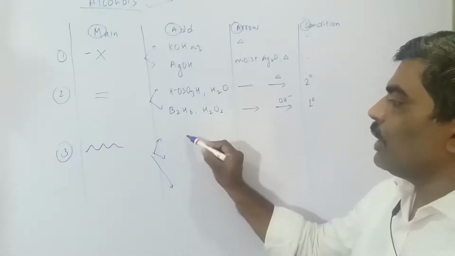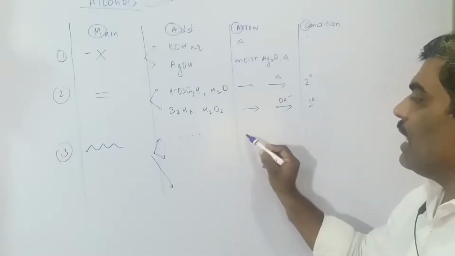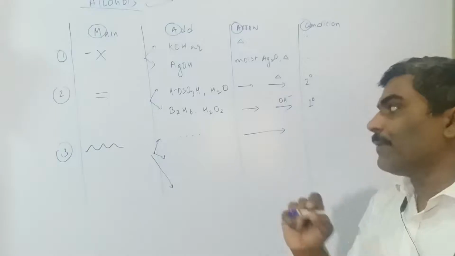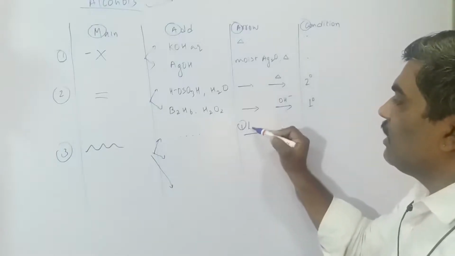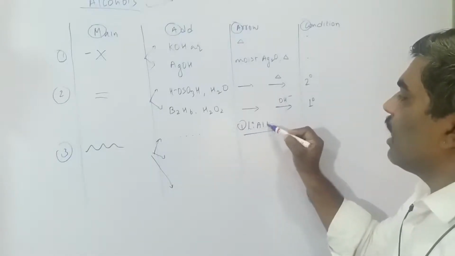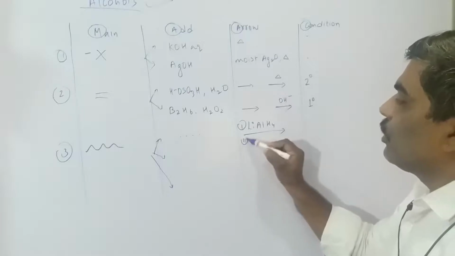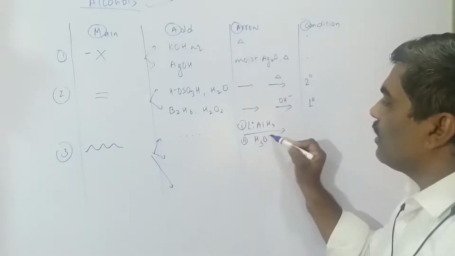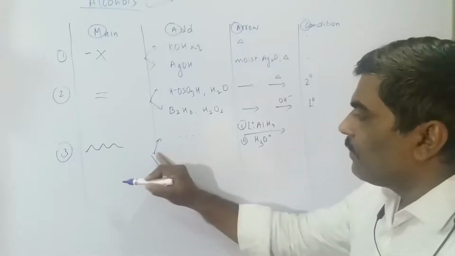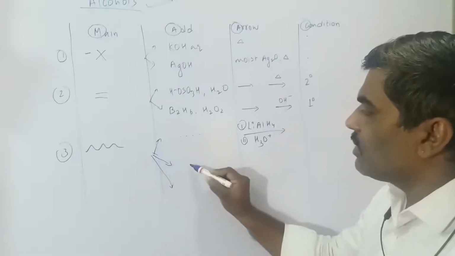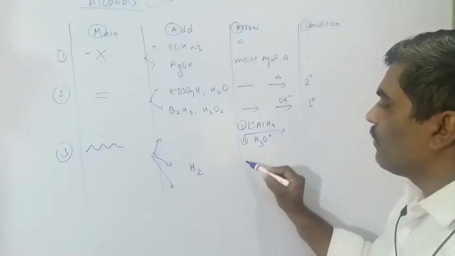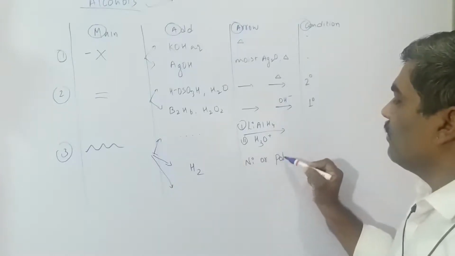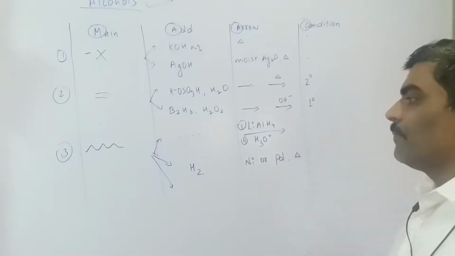For this other, now three possibilities we have. One is a reducing agent like lithium aluminium hydride, a two-step process, and here we have hydronium ion. One more possibility is we can put hydrogen with nickel or palladium and heat.